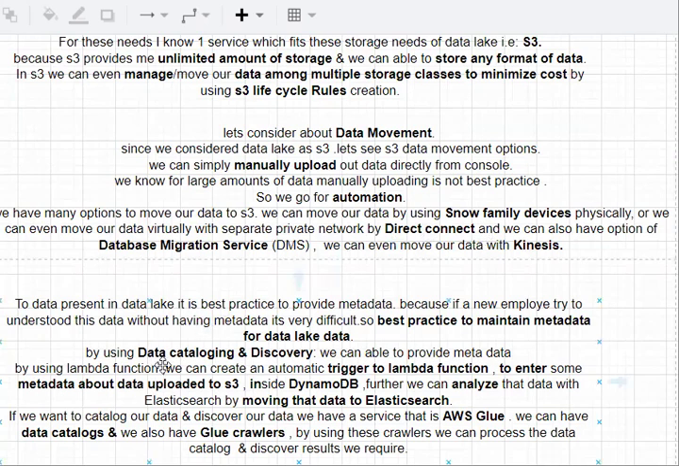In order to perform this data catalog and discovery, we have one more option, that is AWS Glue. By using Glue, we have data catalogs available in this Glue service, and Glue crawlers are also available in AWS Glue, so that we can process our data and query the data, and we can discover the results whatever we require.